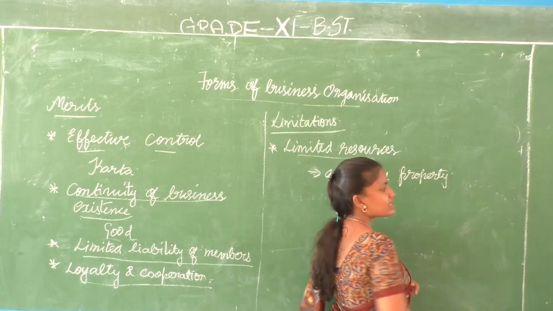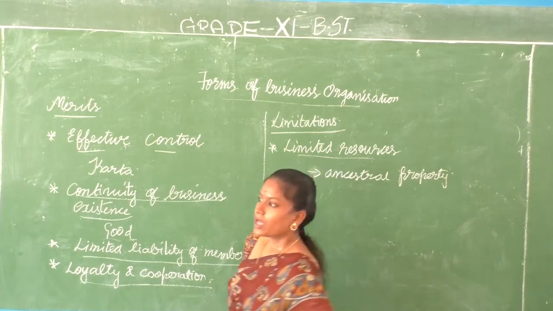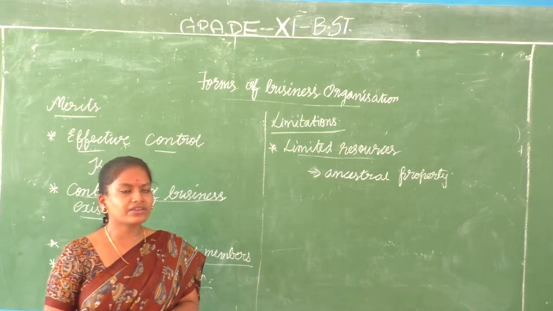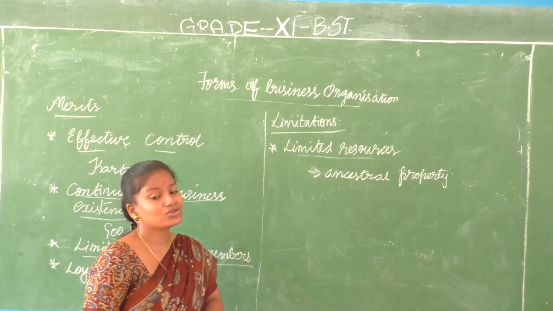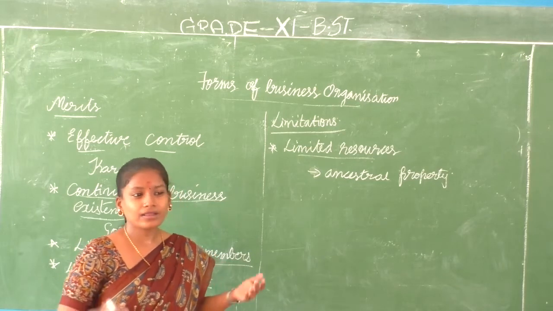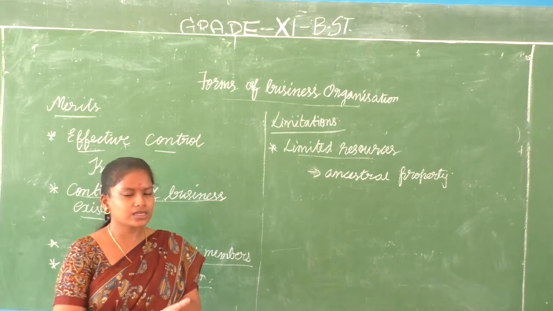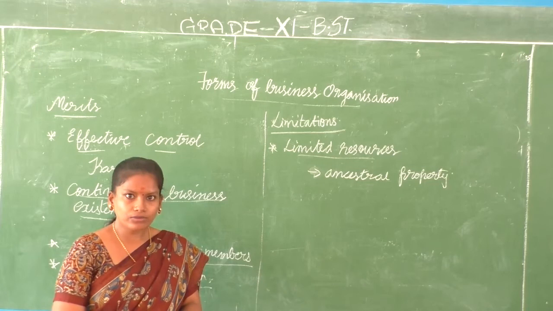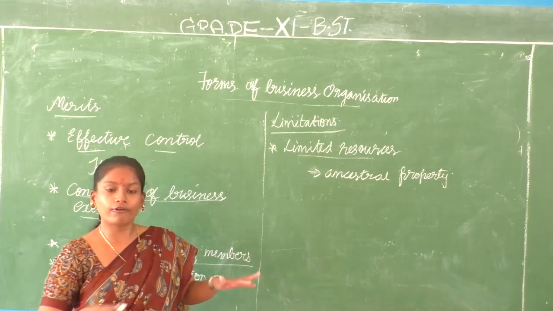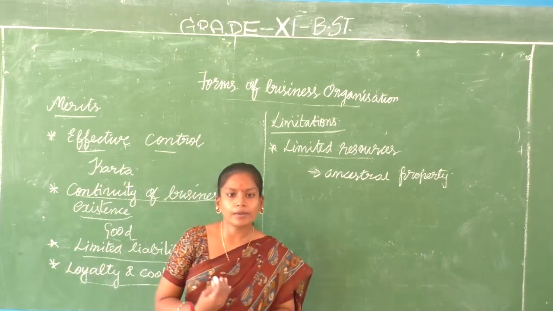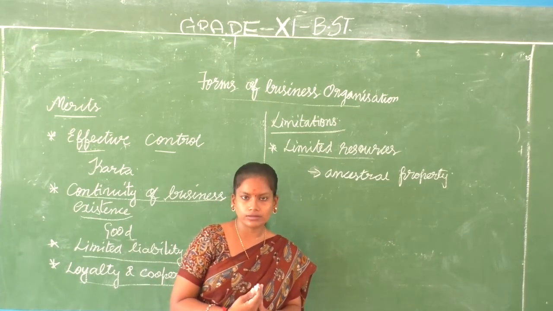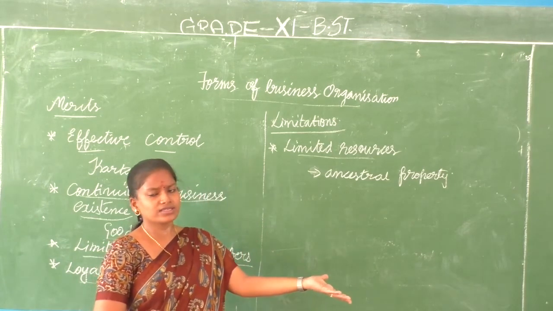Just like sole proprietorship, here also the resources are very, very limited, because we are going to use only the ancestral property. There is no possibility of investing our own personal amount there. If I am a co-partner, out of all the members of the family, and I have good wealth, can I take my money and invest there?